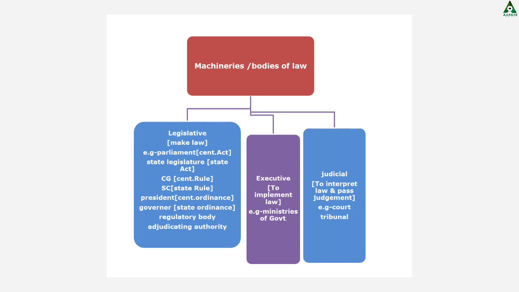Example, courts, tribunals, etc. So our law depends upon the three mechanisms, that is legislative, executive and judicial. Legislative means those who make law, executive means those who implement law, and judicial means those who interpret law and pass orders. So this is all about the introduction of law.